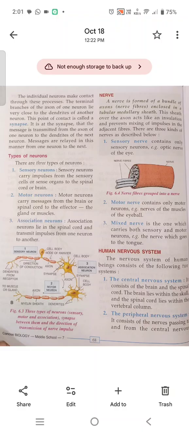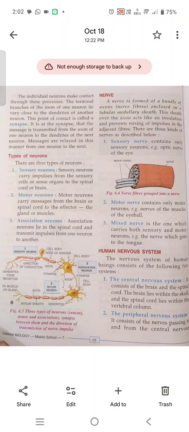Now, nerve. A nerve is formed of a bundle of axons, which are nerve fibers, enclosed in a tubular medullary sheath.